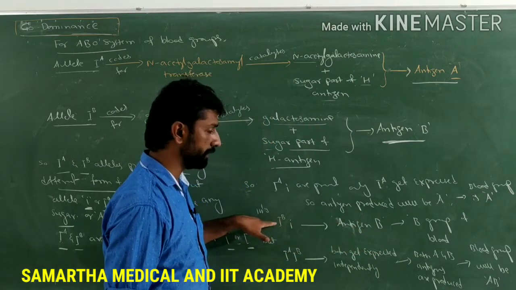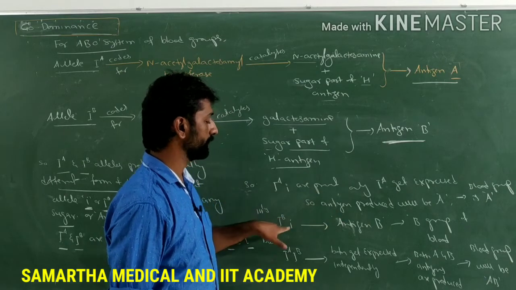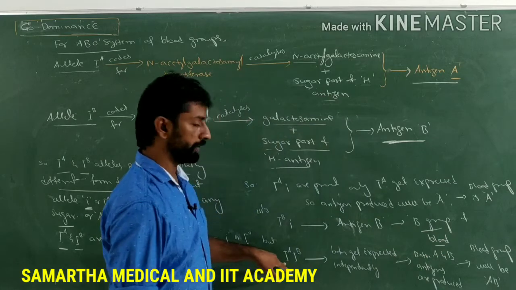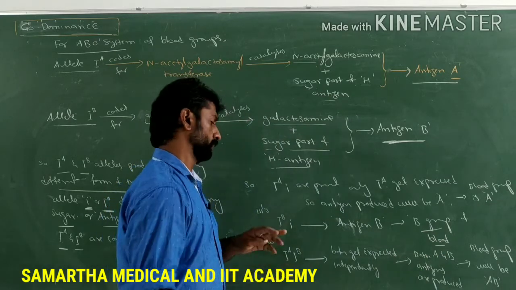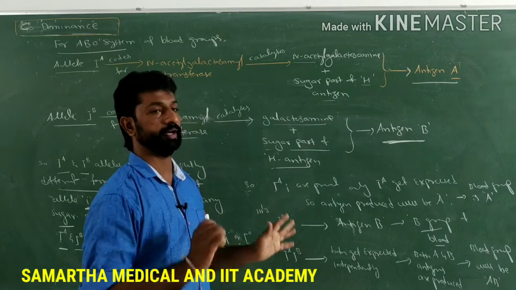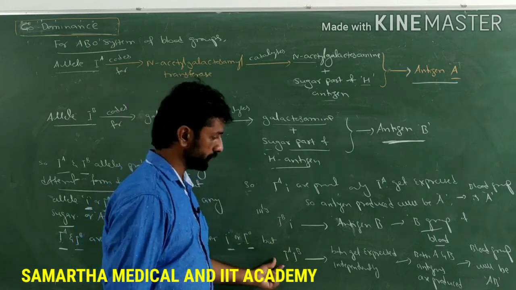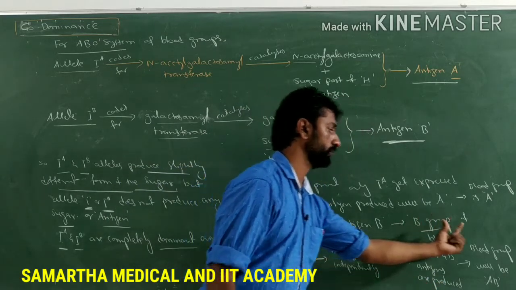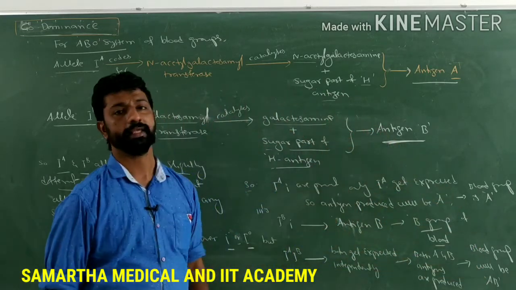Because only the dominant allele is going to express, but not the recessive one. So the blood group will be B. But when both dominant alleles are present, both get expressed independent of each other without showing any dominant-recessive relationship, so two types of antigens will be produced over the RBCs. So the blood group will be AB.